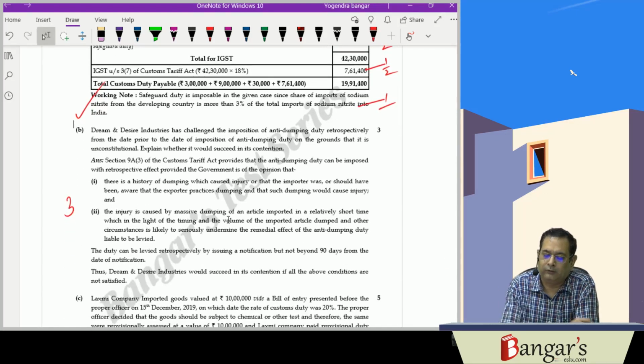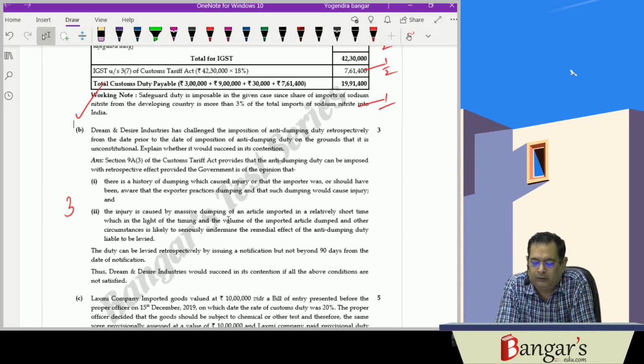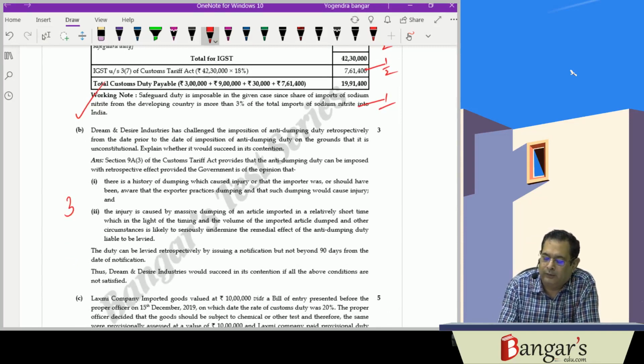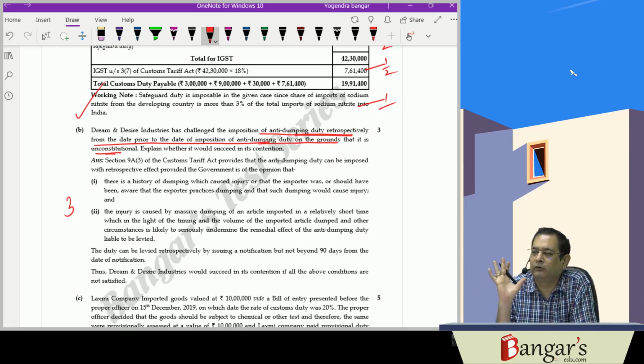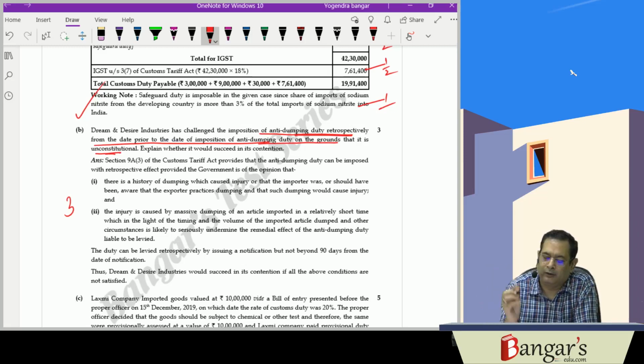Next question is, Dream and Desires Industries has challenged the imposition of anti-dumping duty retrospectively from a date prior to the date of imposition of anti-dumping duty on the grounds that it is unconstitutional. Explain whether it will succeed. Well, it cannot succeed. In case if there is a massive imports in relatively short period of time, so whenever